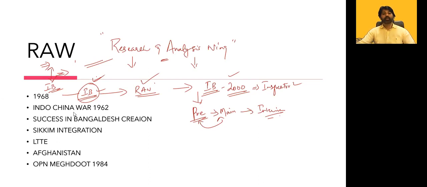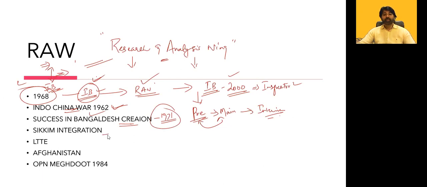It is clear. So the major success is the Indo-China War. At the time of the Indo-China War, there was no RAW. After the war, when we faced a huge amount of embarrassment, the government of India created RAW in 1968, and that became handy. We could create a success in the 1971 Pakistan war, and RAW helped tremendously by sitting inside Bangladesh. We gave the tactical movement for the Indian Army, and Bangladesh was successfully created in 1971. In that, we can say the major credit goes to RAW.